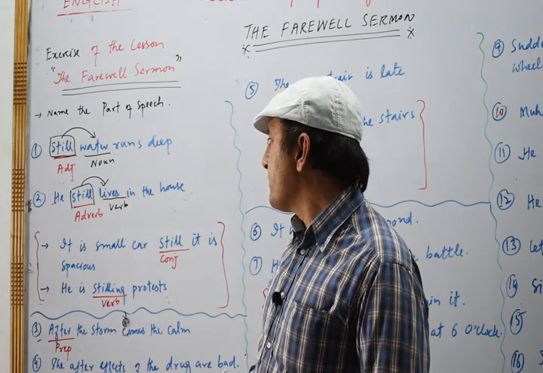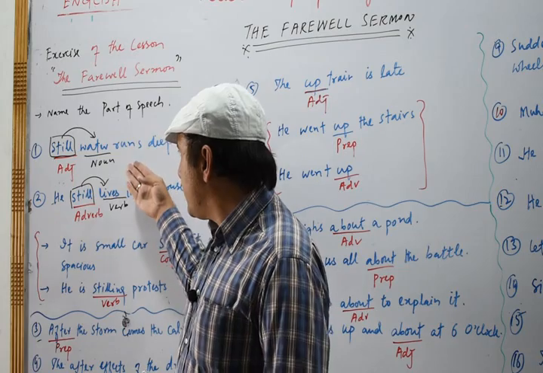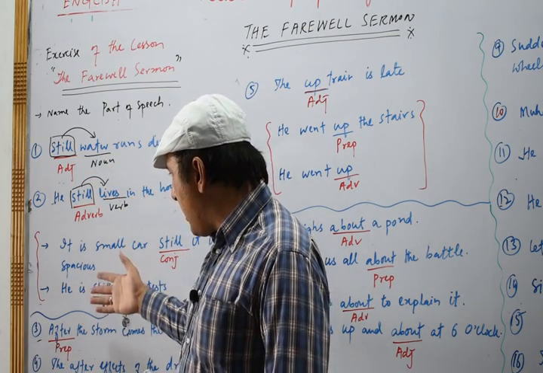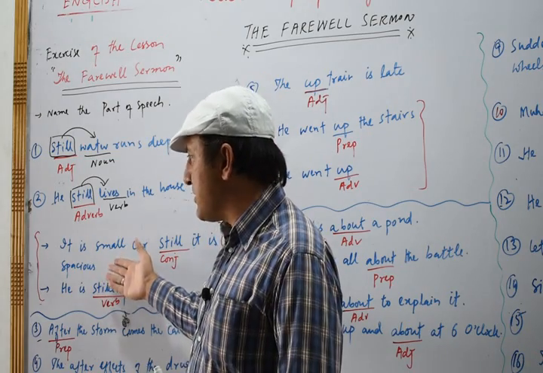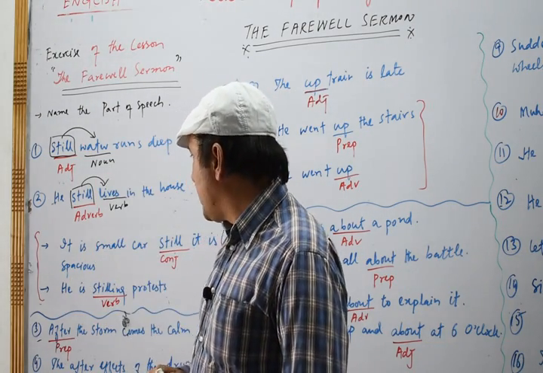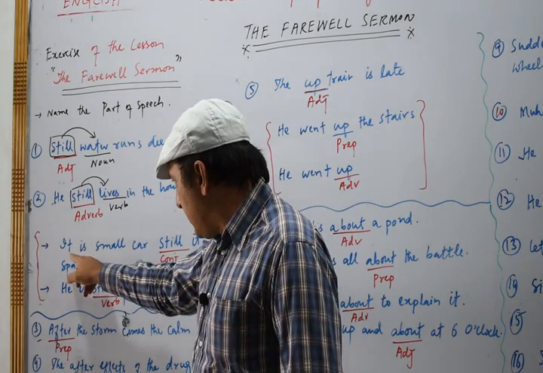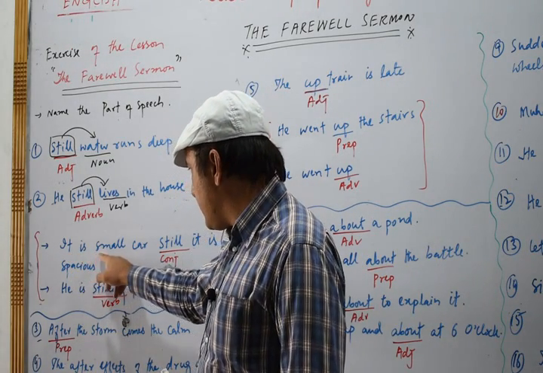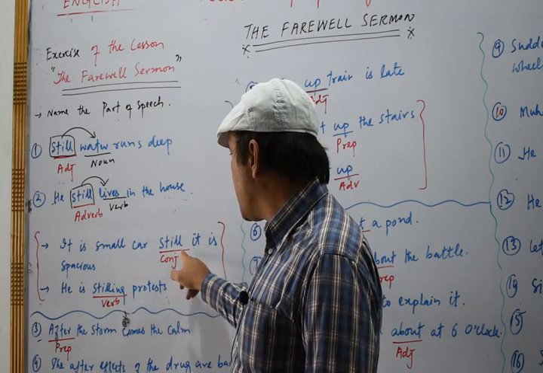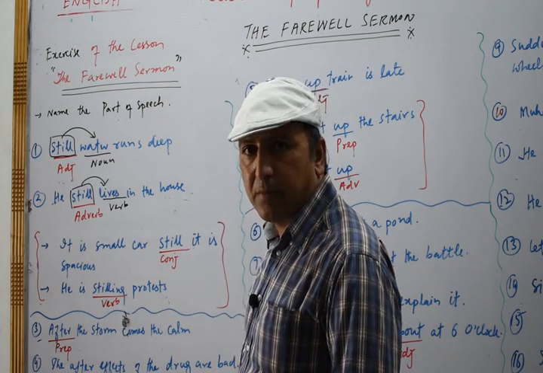Now you see, these are the sentences which are there in your textbook in the exercise. But I have also given some additional sentences in order to make you understand about still. So, in the first example, we have, it is a small car, still it is spacious.